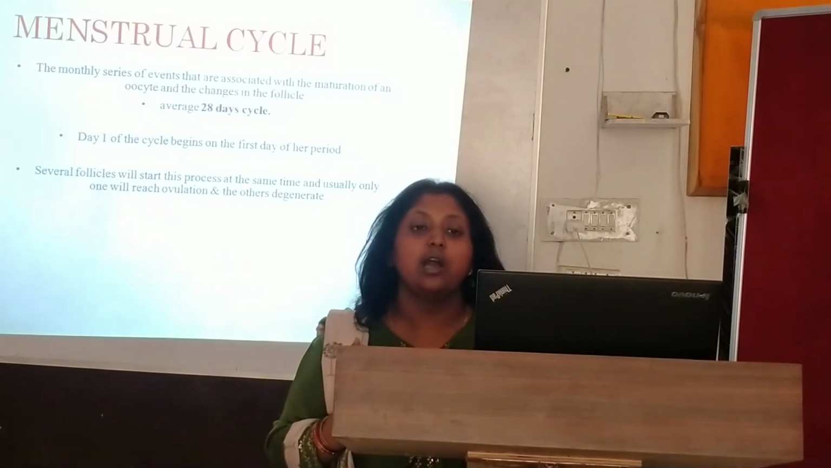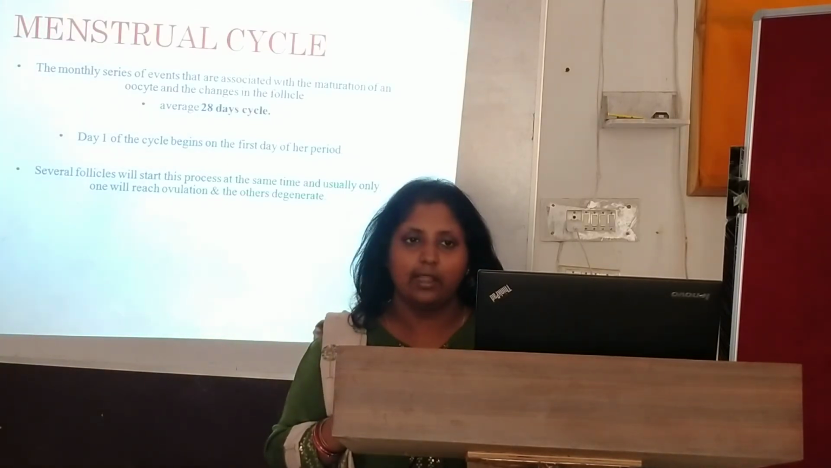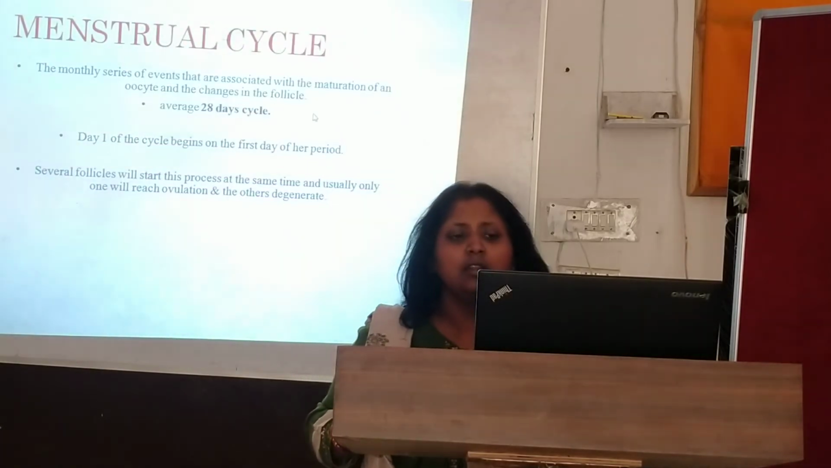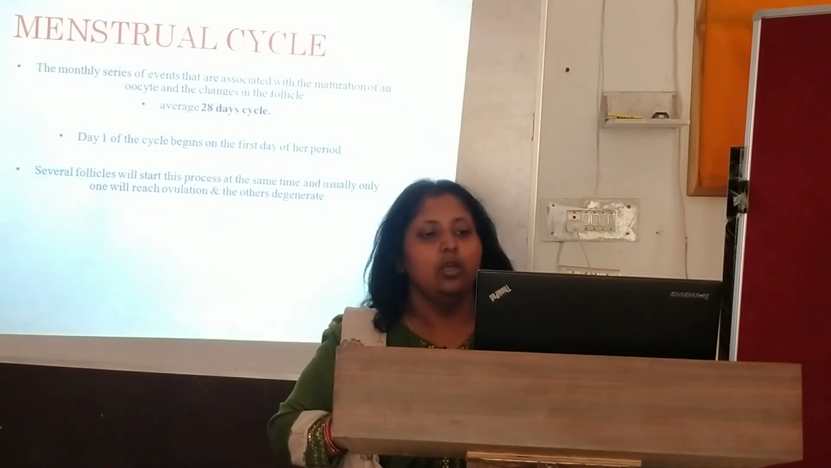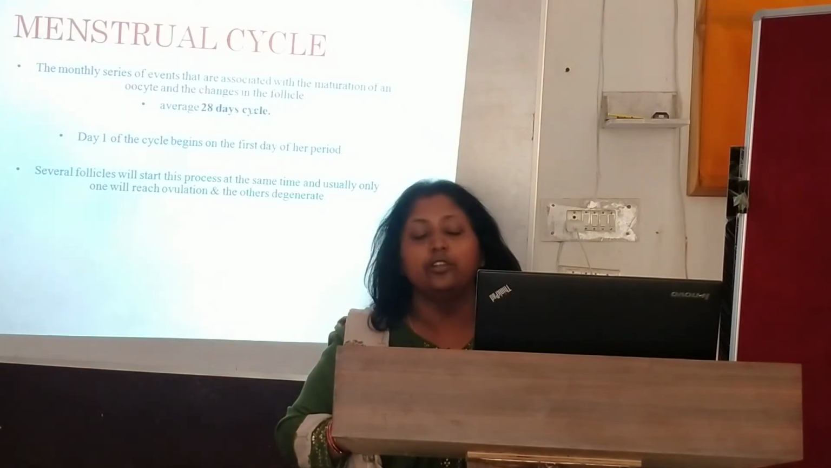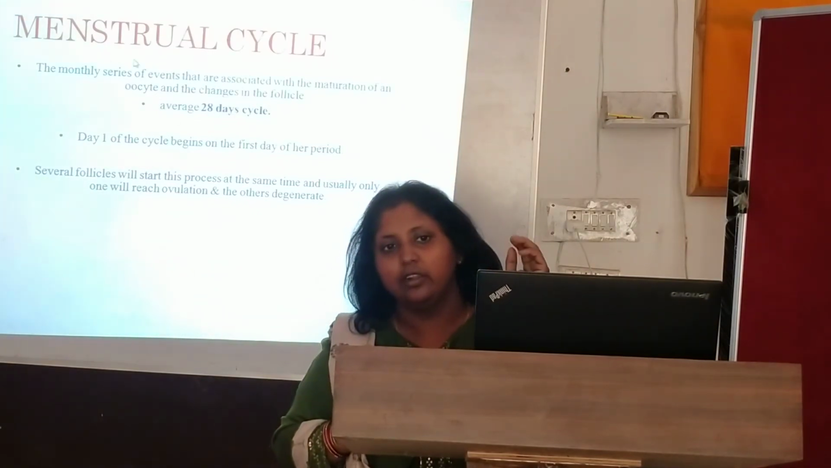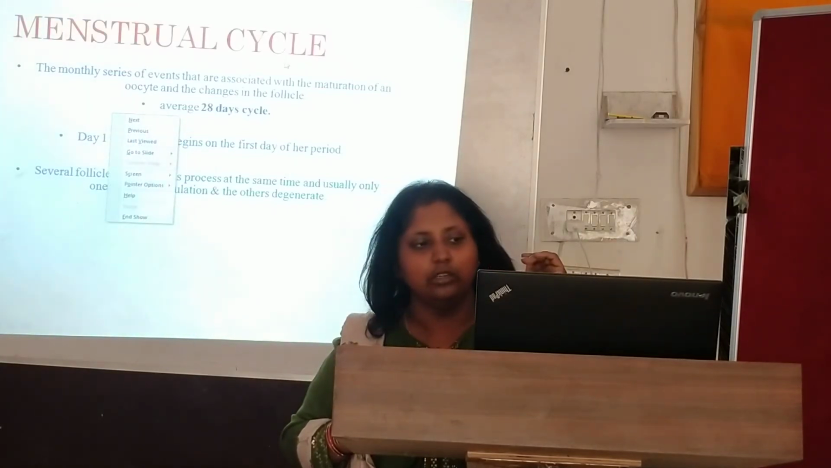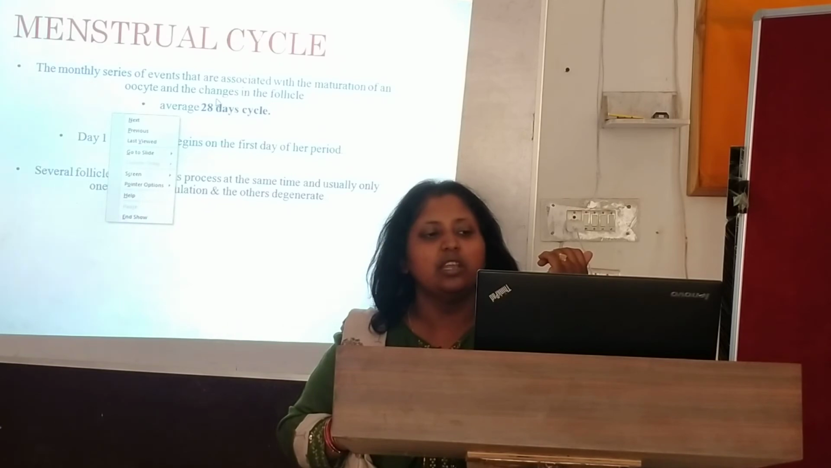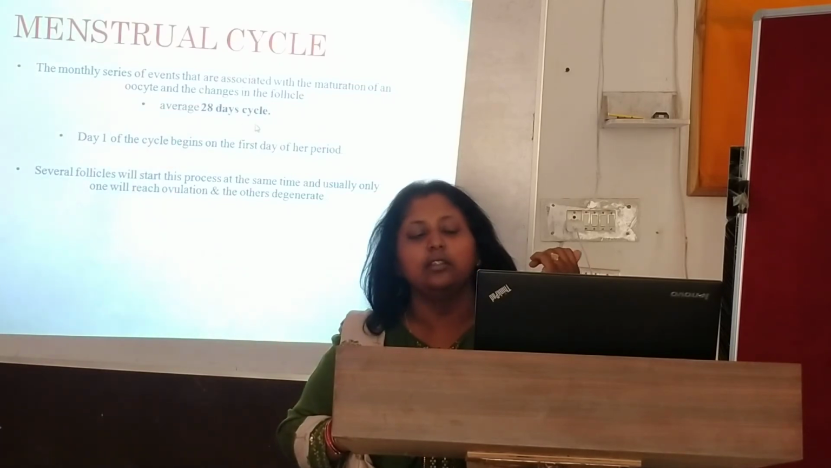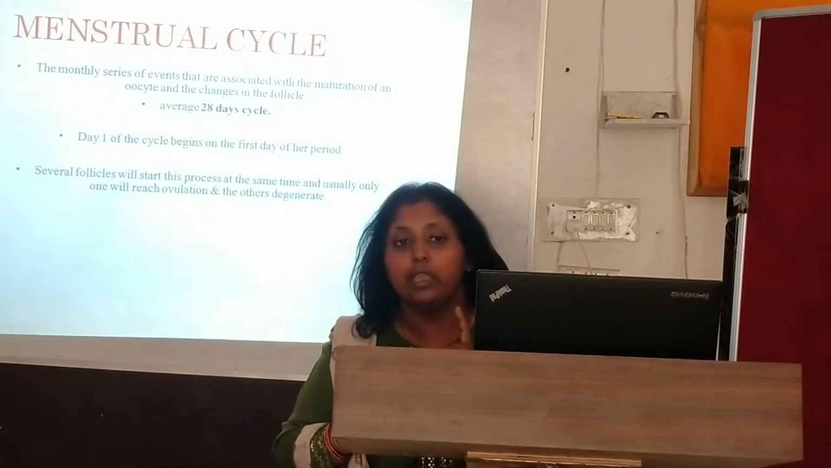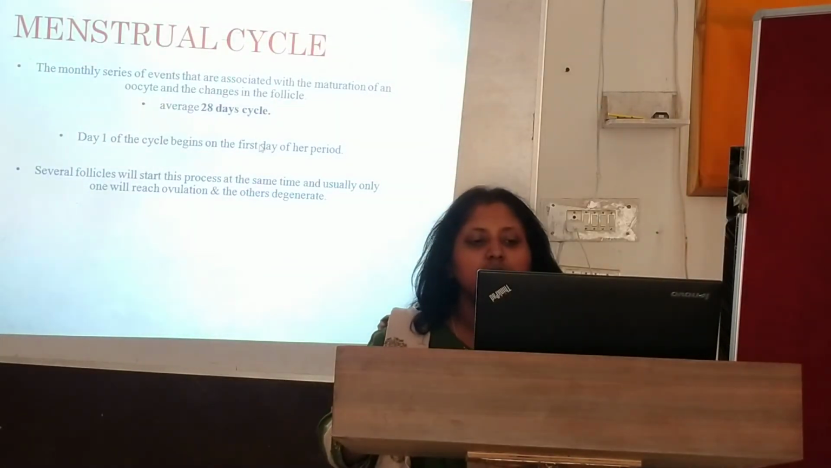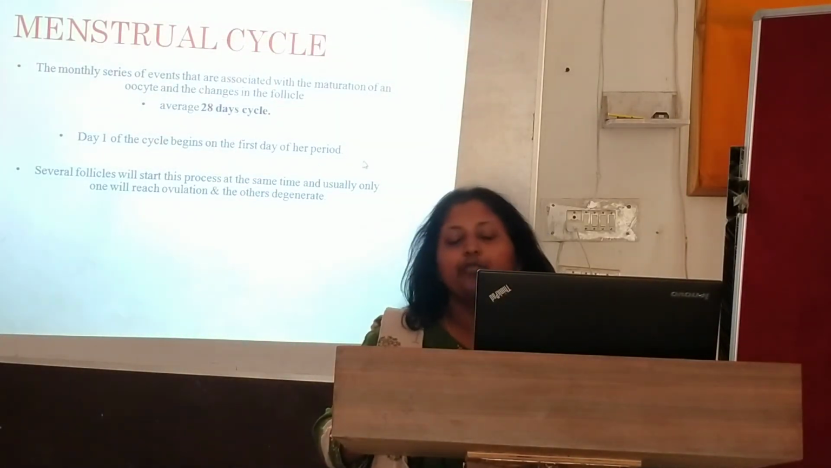Okay, so let's come to the menstruation cycle. What exactly is a menstruation cycle? It is a monthly series of events associated with the maturation of the oocyte that changes into a follicle. I told you earlier, from a primary follicle to a secondary follicle and to the tertiary follicle, that oocytes are changed in the follicles at an average of 28 days. So day one of the cycle begins on the first day of a period.